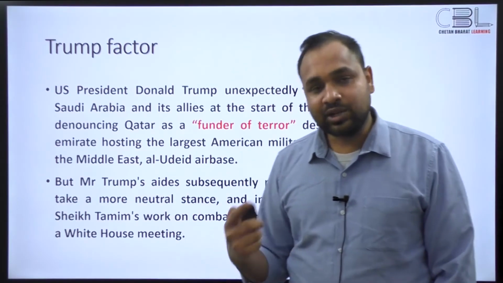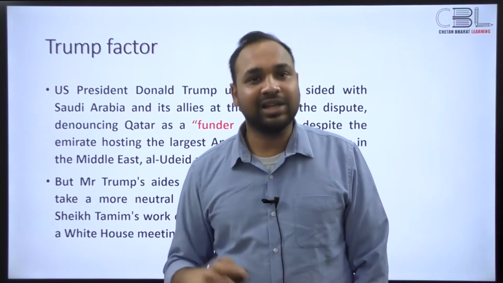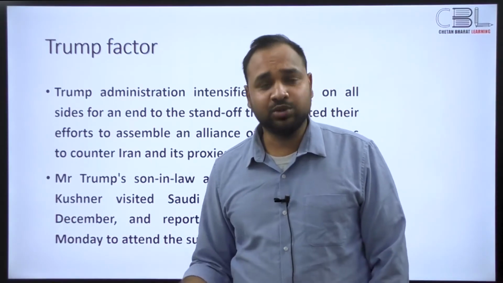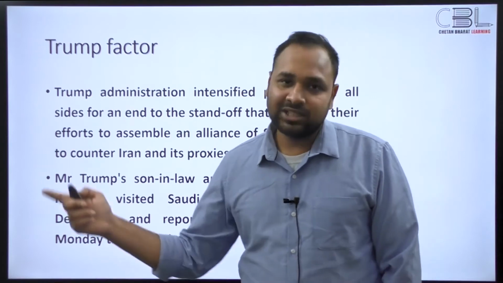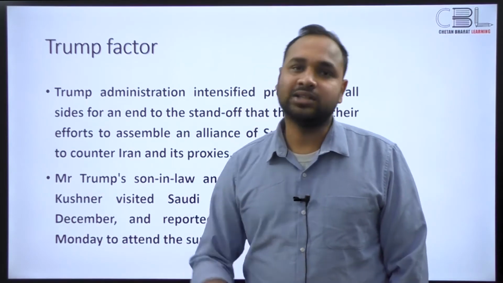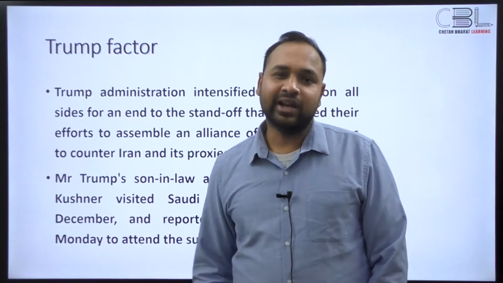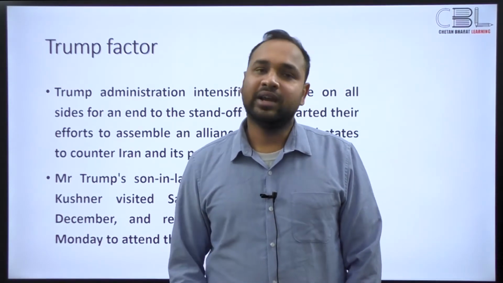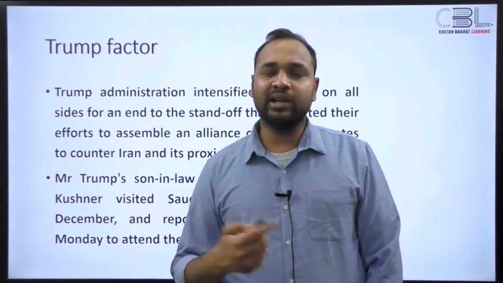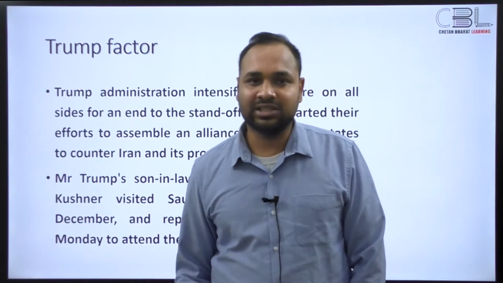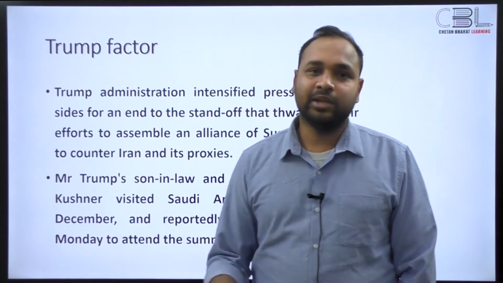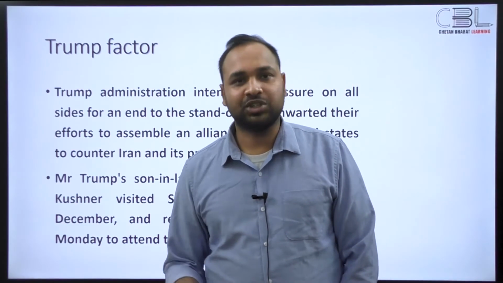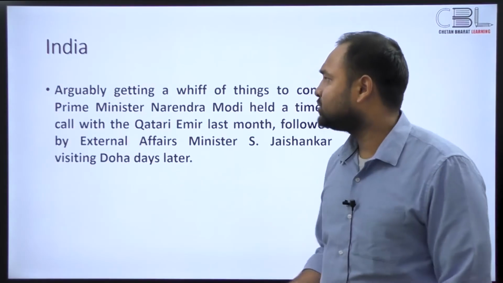And then the United States pretty much started pushing for a conciliation, and we recently saw that Jared Kushner, who's a senior advisor to Donald Trump, visited Saudi Arabia and visited Qatar to ensure that there is a deal at the end of it. Now, most commentators say that this is part of legacy shopping, right? Easy things that you can pull off, that you can later put on your CV and say that we did this, right? We ensured that Saudi Arabia and Qatar are back as partners in the Gulf Cooperation Council, right? So that is what has happened.